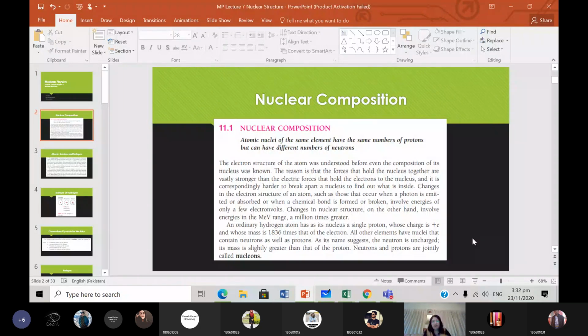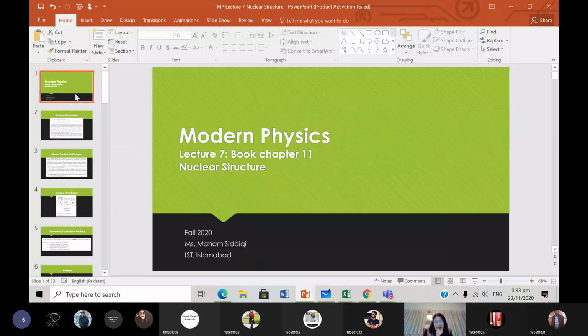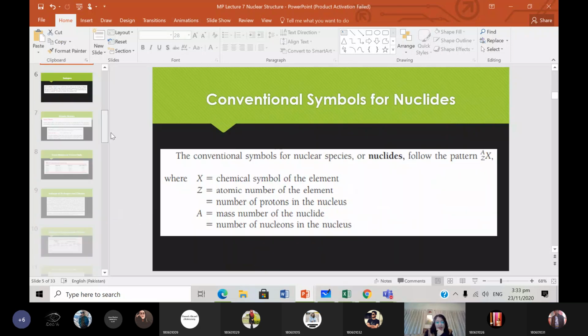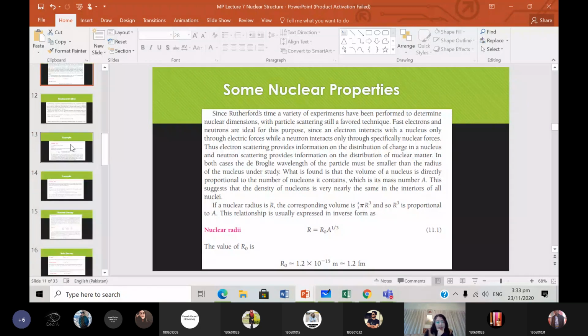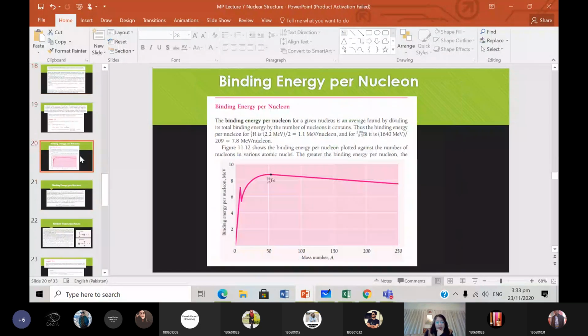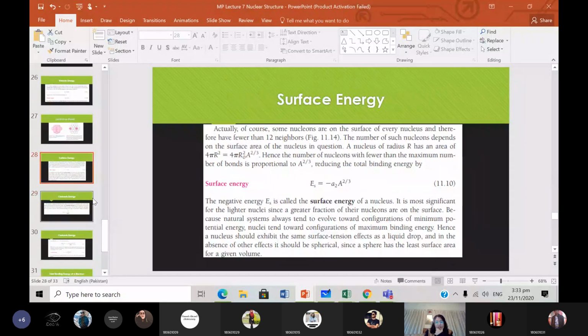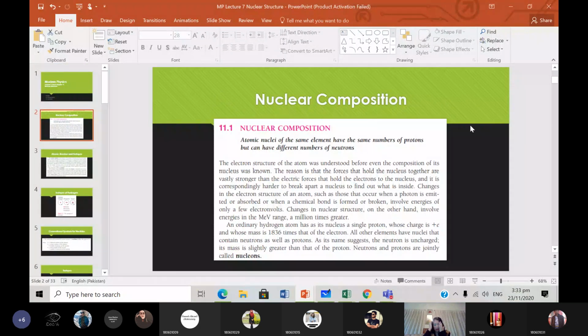Yeah. So nuclear composition. I gave you one assignment that was due by Wednesday, okay? So some of those things we will do here too, like isotopes. Here we will look at nuclear structure, nuclear composition, and what the different properties of the nucleus are. We are going to talk about isotopes and nuclear radii, and we will do some examples related to those as well. And we will talk about binding energy, and then binding energy per nucleon and those kinds of things. Some things are similar to what we have done in astronomy and astrophysics, but still we'll be doing some newer things here. Okay? So nuclear composition.